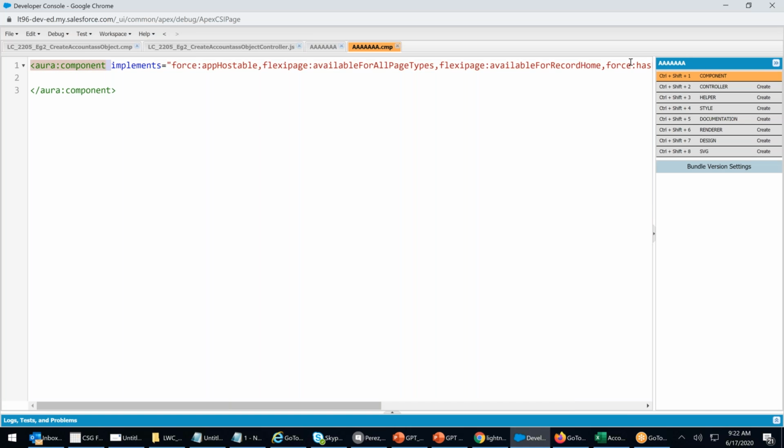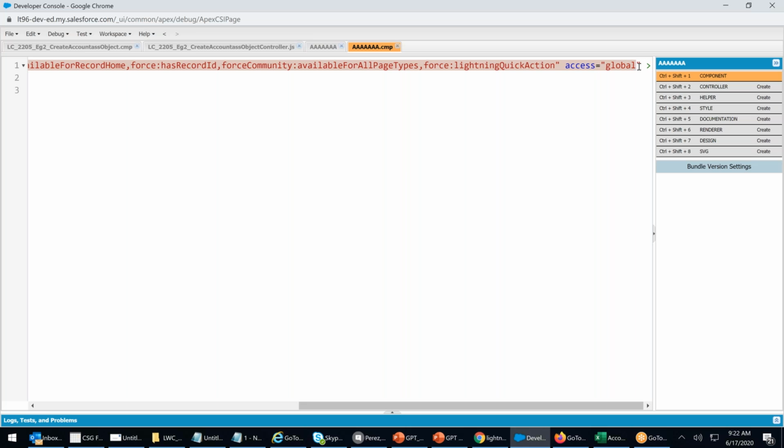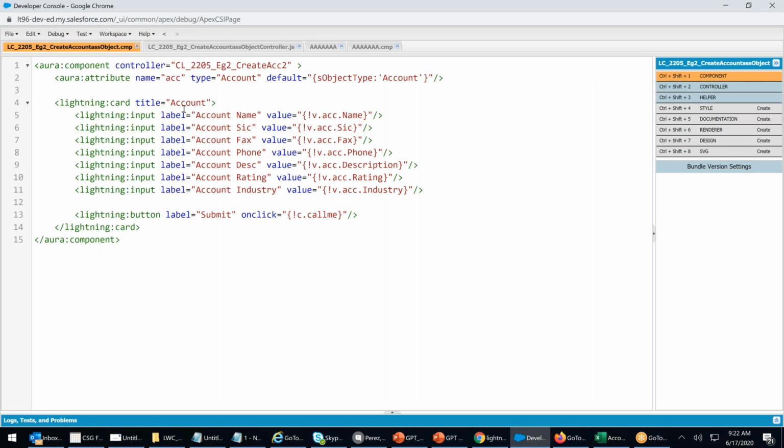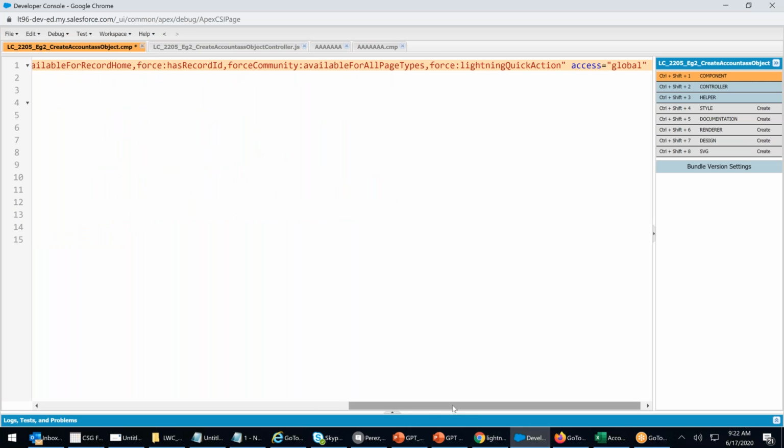Oof, so long. I don't need all these things, guys. Right here it is. Access equals global till access equals global. Copy. I will come and place it in the class. I created this controller. Along with that controller, I will say implements. The whole line I have pasted.